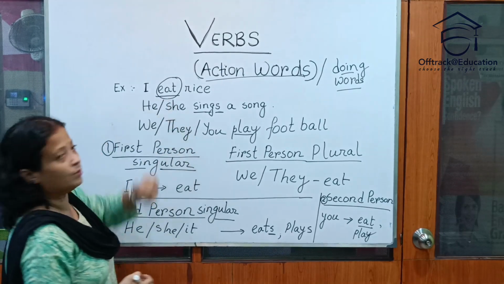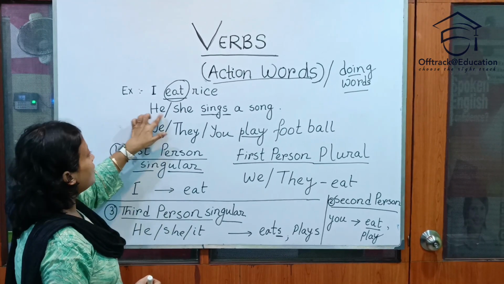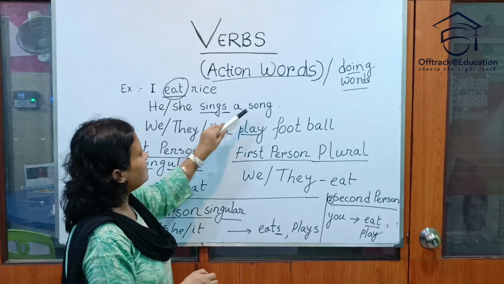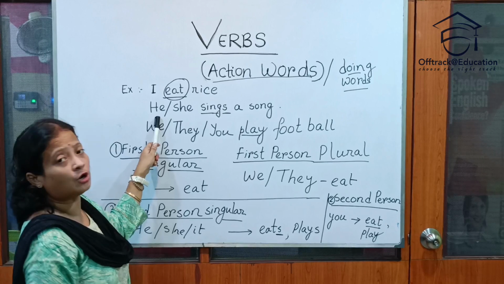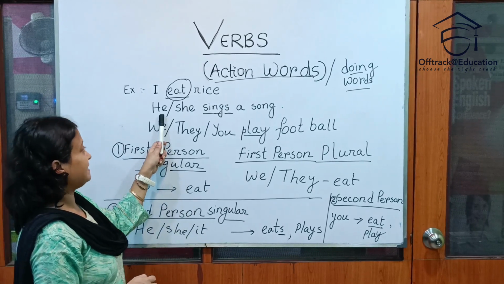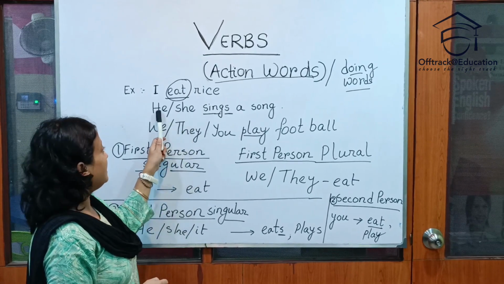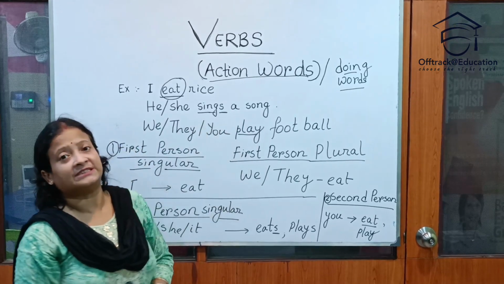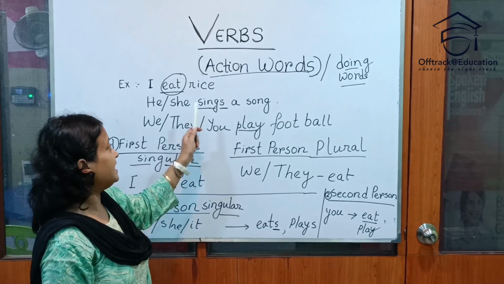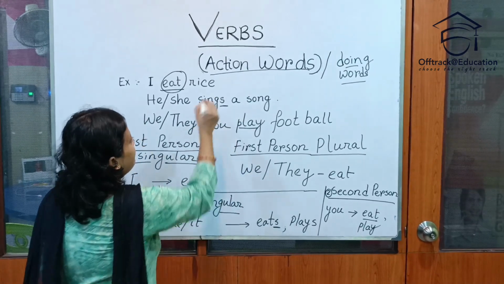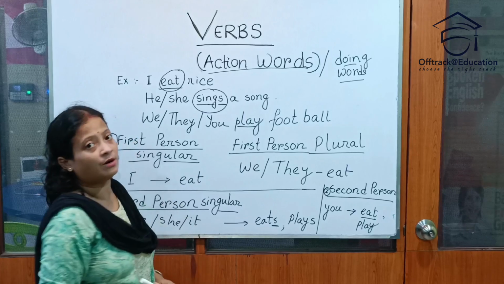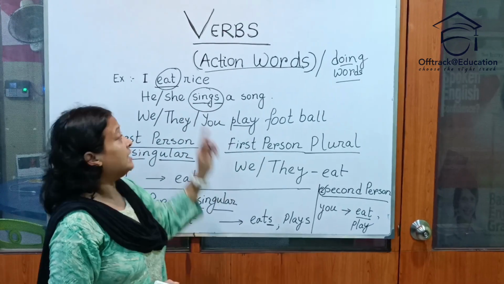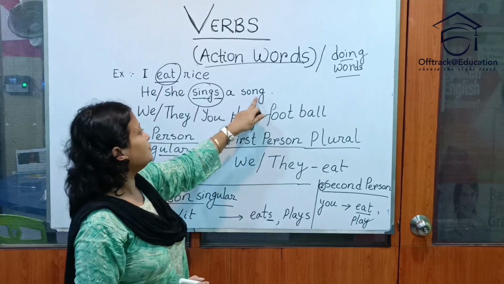This is an action word. Second sentence, he or she sings a song. When we say boy, for boys we use he, for girls we use she. He or she sings a song. Sings means sings. This is a verb. This is an action word. What is he or she doing? He or she sings a song.